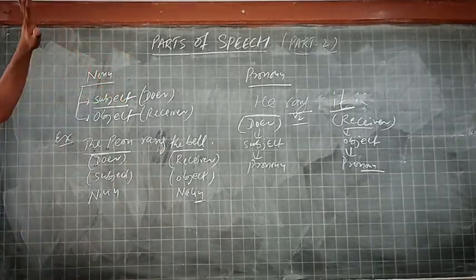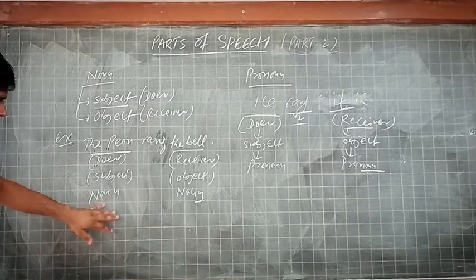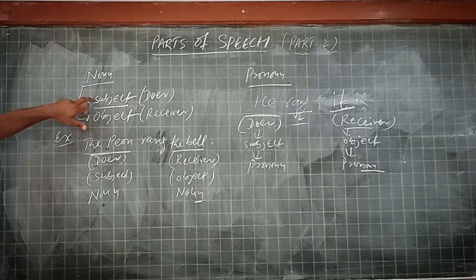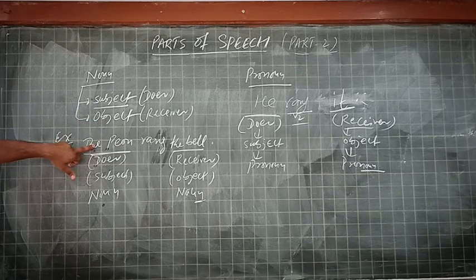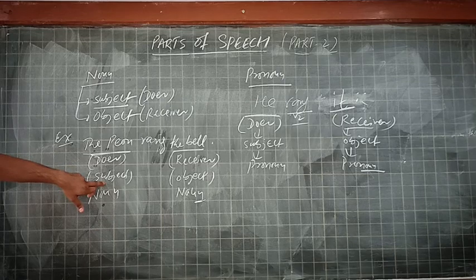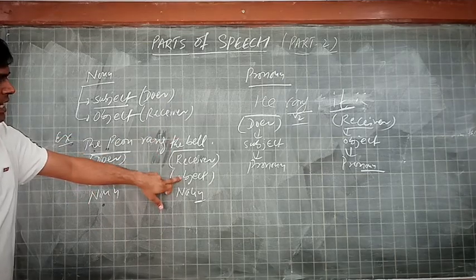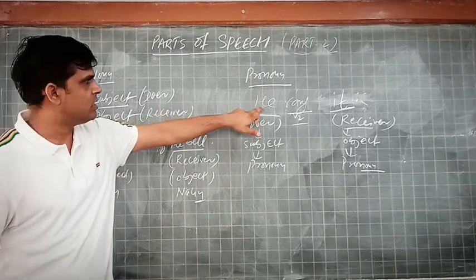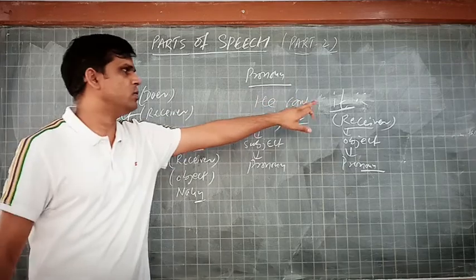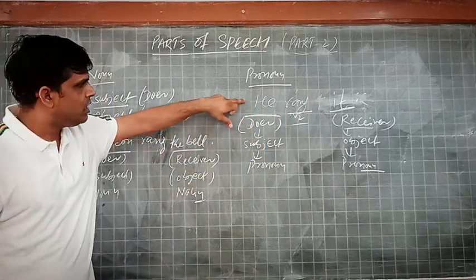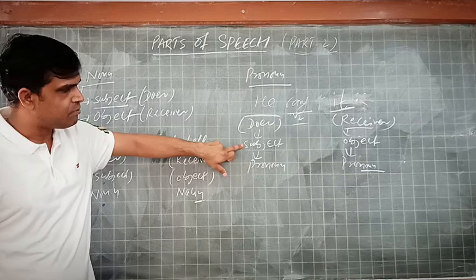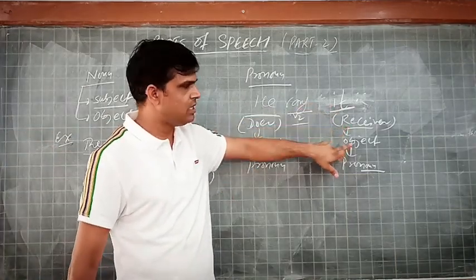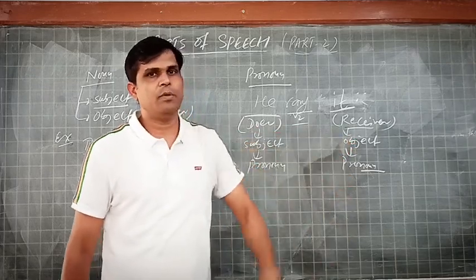So like that, this is the comparative study of noun and pronoun. Noun and pronoun both work as a subject or object. Here you see it is the noun working as a subject. Here it is the pronoun working as an object. The same sentence: in place of the peon, I have used the term he, and in place of the bell, I have used it. Here the word he is the doer, works as a subject, and it is a pronoun. And it is the receiver of the action, works as an object, and it is a pronoun.